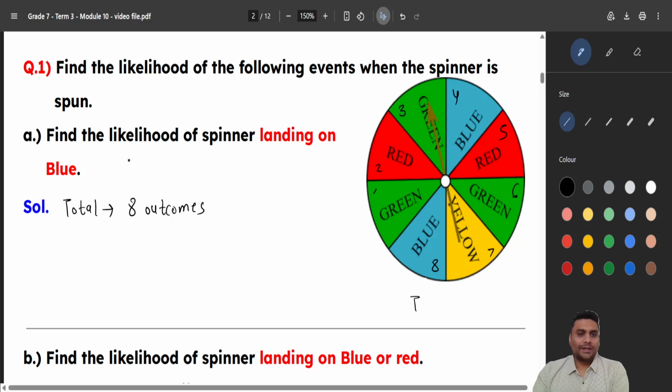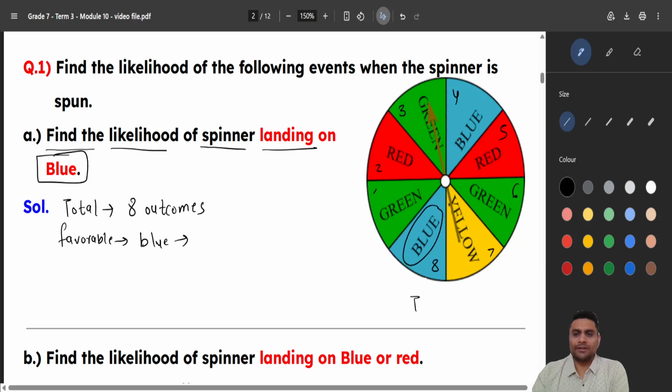Now he said find the likelihood of the spinner landing on blue color. So what is my favorable outcome this time? Favorable is blue. How many blue sections do I have here? Only two, right? Only two outcomes. So now he is asking you about its likelihood, whether it is unlikely, likely, equally likely, certain, or impossible.